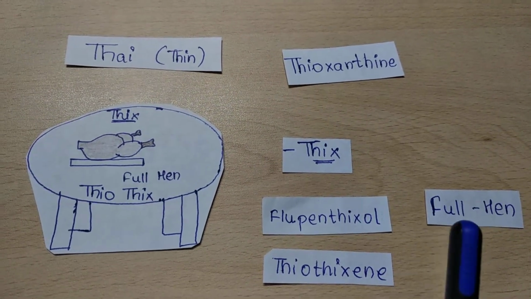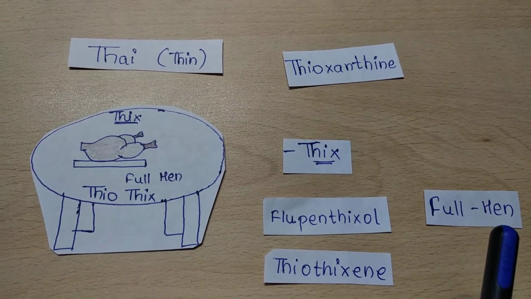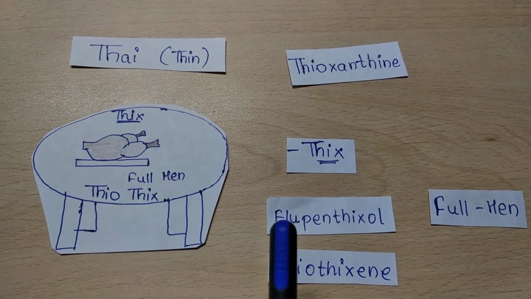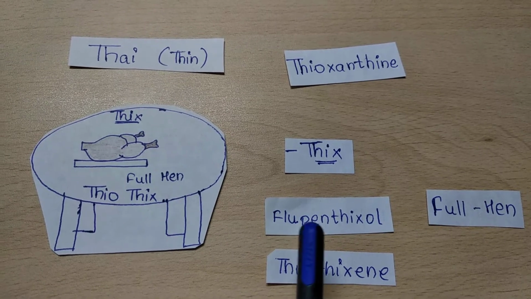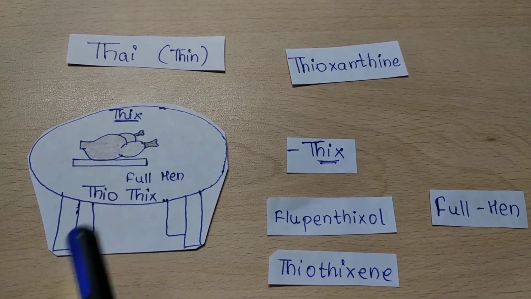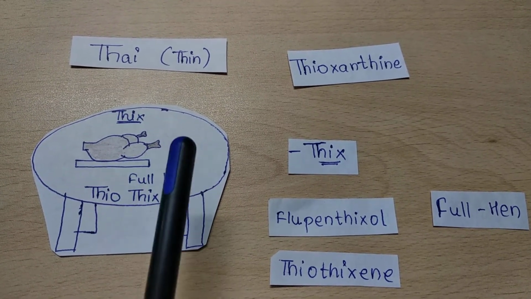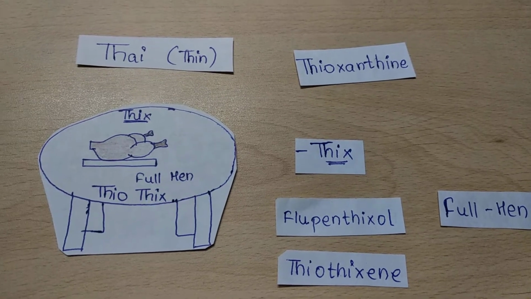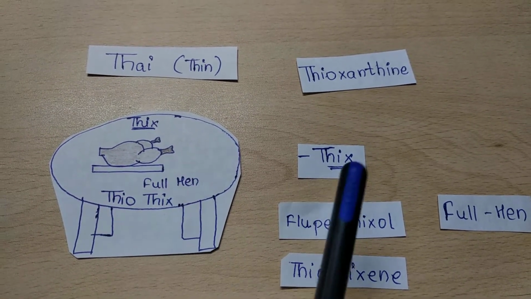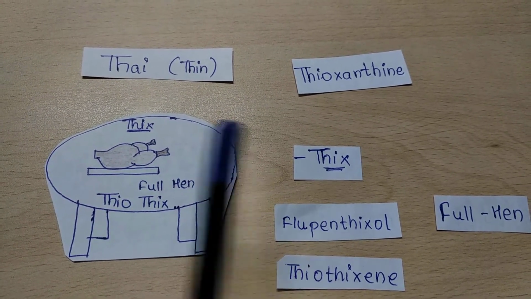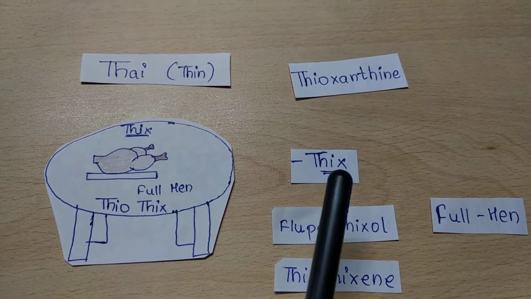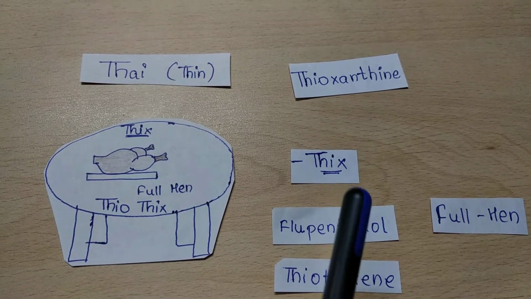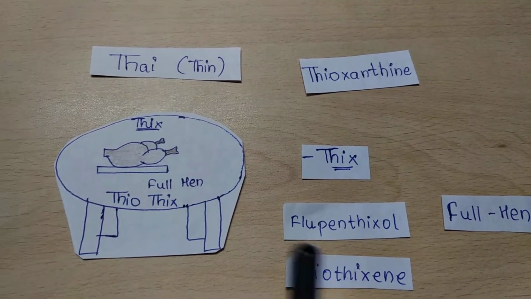So a full hen is going to give us the drug flupentixol. We have to remember that the Thai curry served here on the table is thick. The curry will be thick, so thix is the word which is going to get repeated in the drugs.